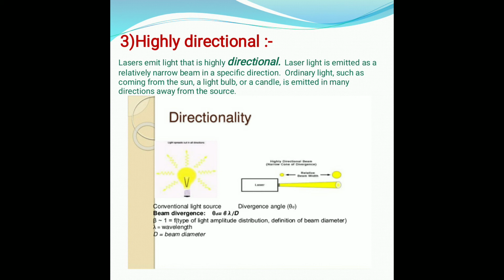It emits light which is highly directional, and it is emitted as a relatively narrow beam in a specific direction. But this is exactly opposite to ordinary light. Ordinary light, such as coming from the sun or a light bulb or a candle, is emitted in many directions away from the source. But laser goes only in a single direction. That's why it is called highly directional. Okay, so laser has a third and most important property, directionality.